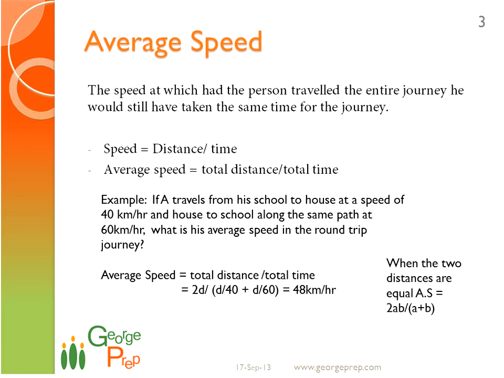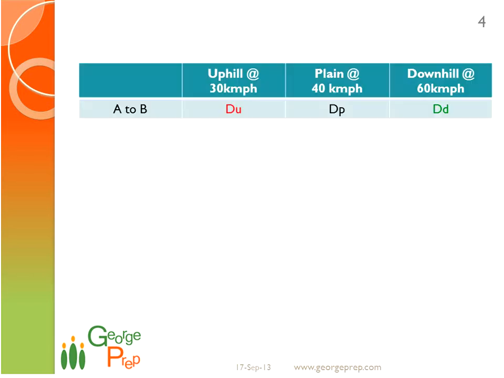Now this is something we'll have to know. When the two distances are equal, then the average speed can be given by 2ab by a plus b. This is only valid for two equal distances. Now what is this a and b here? A and b are the two speeds at which you travel the two equal distances. In this case, A and B are 40 and 60. Now let's get into our question.